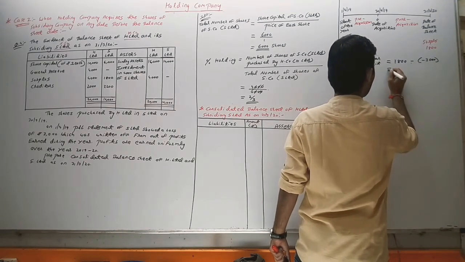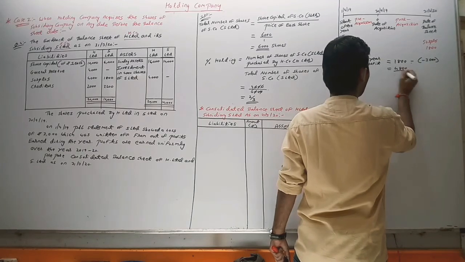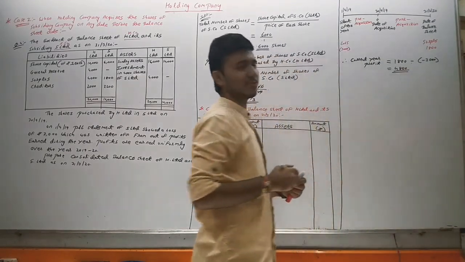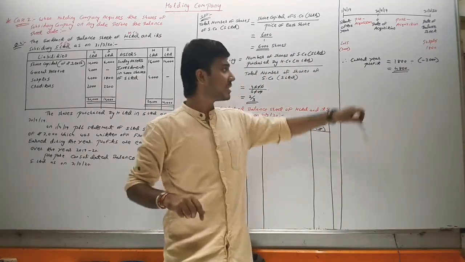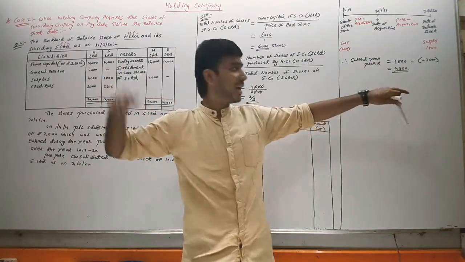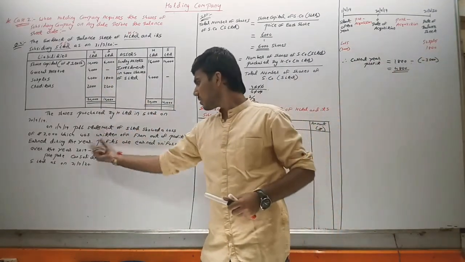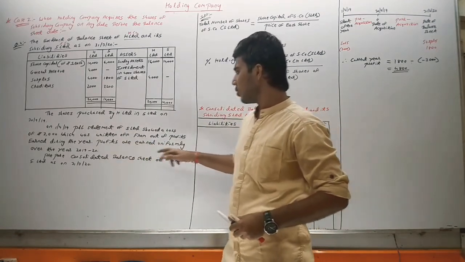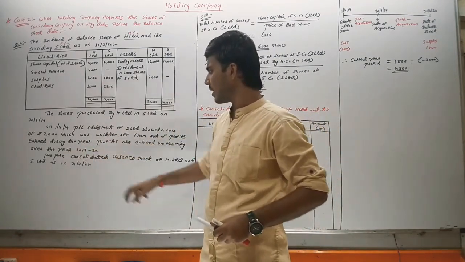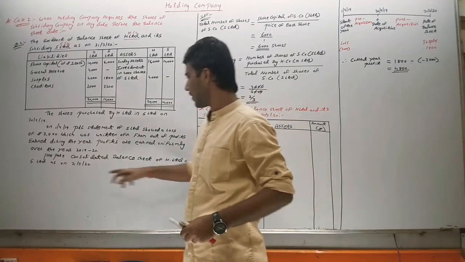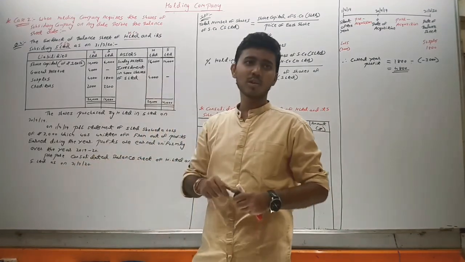So minus minus will be plus, it will become 4,800. Current year profit is 4,800, out of which 3,000 loss was written off and 1,800 is still remaining at the end of the year. Okay, so this we have done. Profits are earned uniformly over the year 1920. Prepare consolidated balance sheet of S Limited as of 31st March 2020.